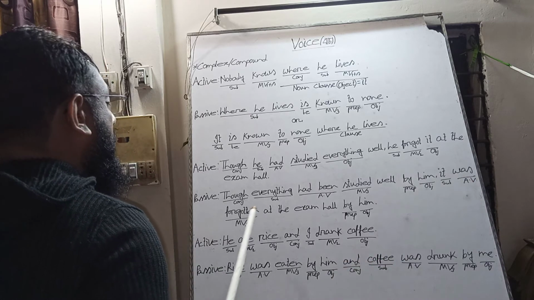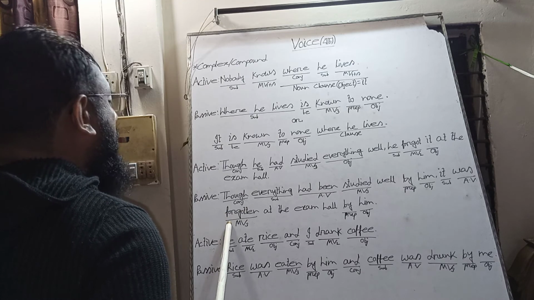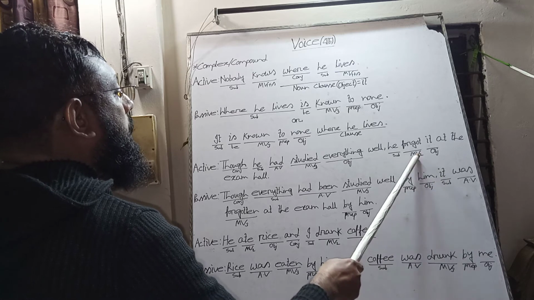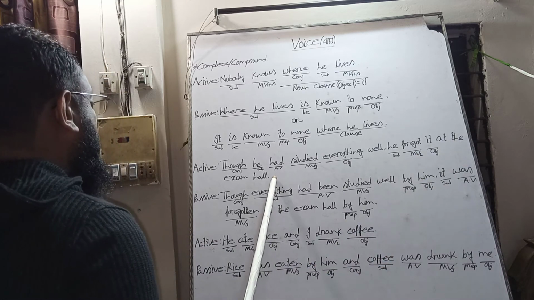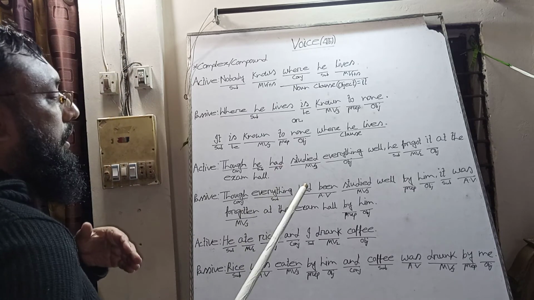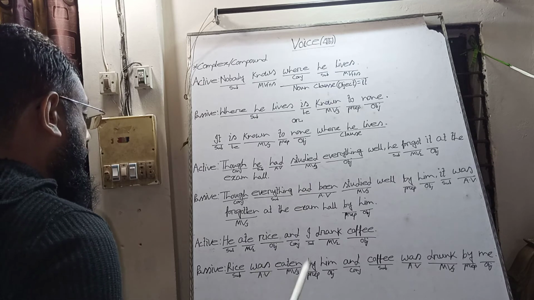We will use the past form of the main verb forget, forgot, forgotten, and it as subject will be the object of the main verb forgot, and other words. In this way we can easily change a passive voice into active voice.